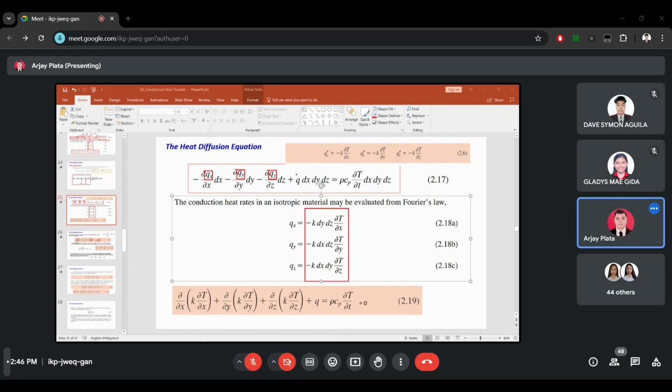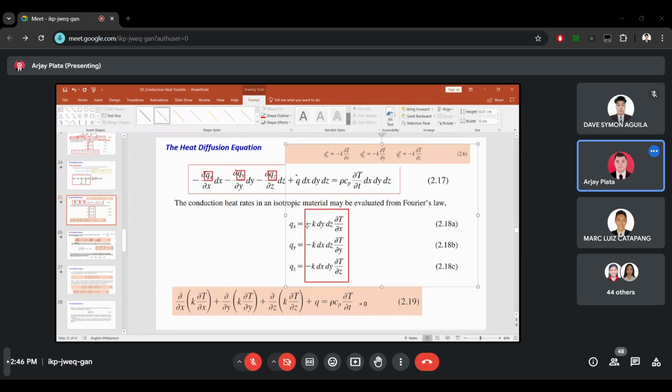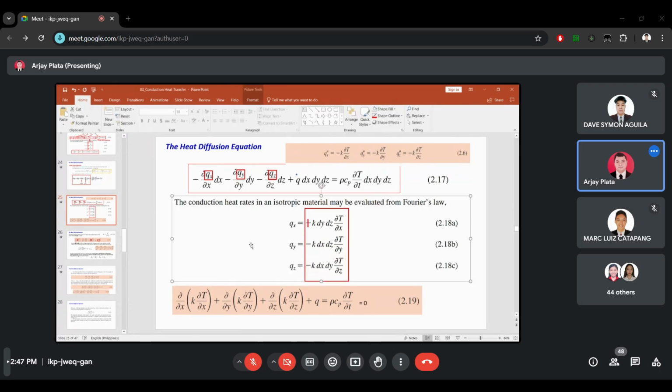Yung mawawala po ba yung negative, sir? Yeah, it will be positive. Okay. Tapos yung positive. So this will be positive now. Since we are substituting it, since the sign here is negative and this is also negative k, it will be positive.